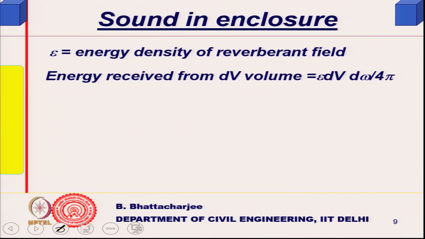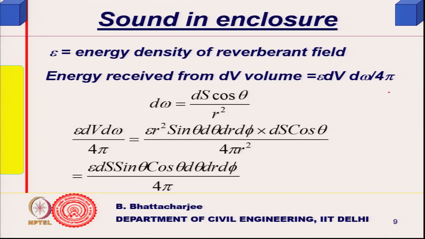So, epsilon dB d omega by 4 pi, that is the energy that will be received. This divided by d omega is ds cos theta by r square, I have already explained, and epsilon dB d omega by 4 pi. So, that is the fraction of energy that will be received, and that divided by dt will be the power that is received.